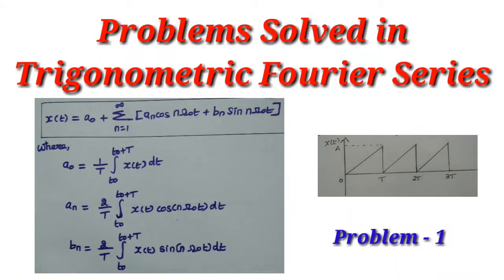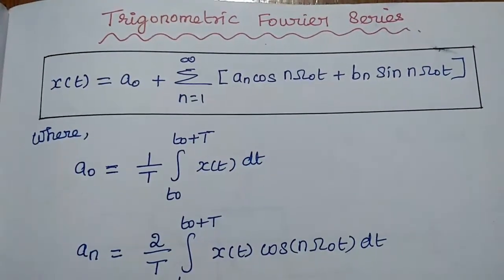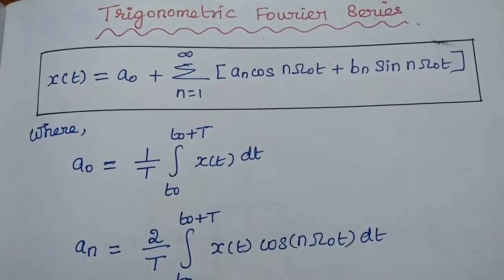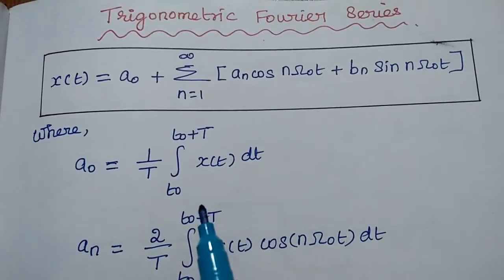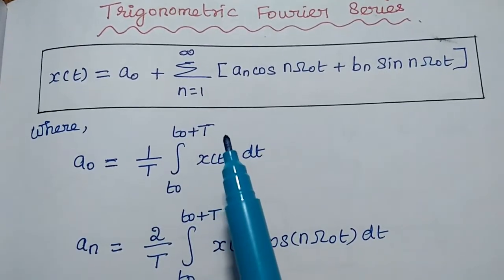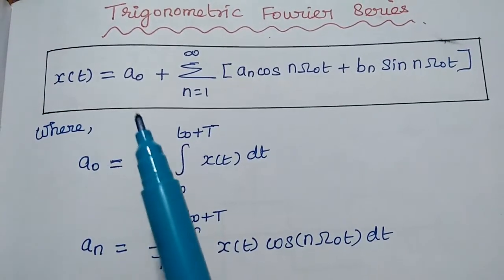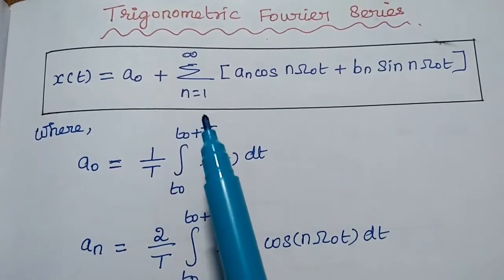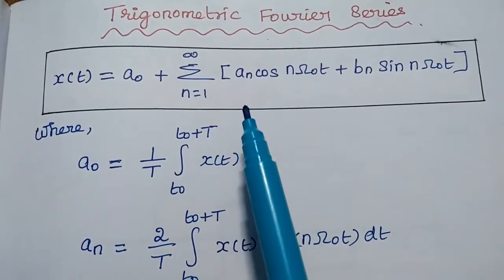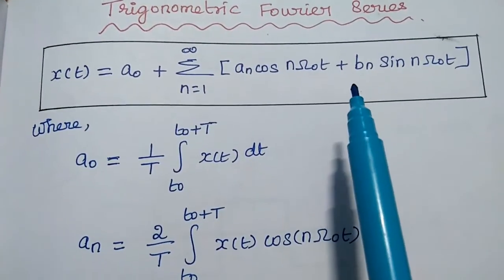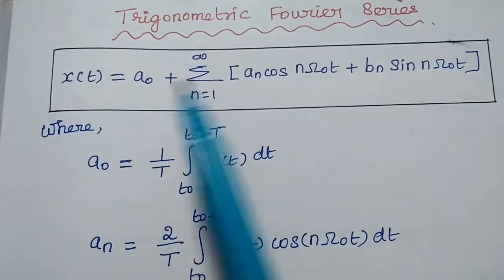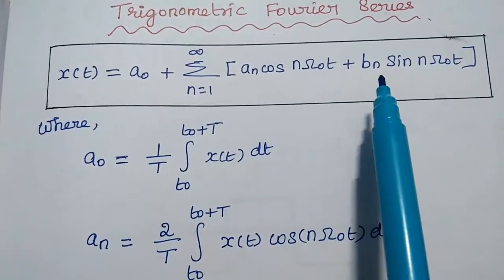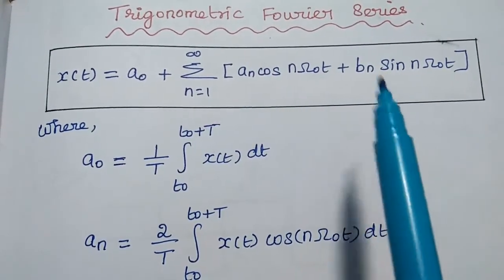Dear students, now we are going to solve problems in trigonometric Fourier series. Before going to solve problems in Fourier series, let's discuss the important formulas used in Fourier series. The trigonometric Fourier series can be represented as x of t is equal to a naught plus summation n is equal to 1 to infinity an cos n omega naught t plus bn sin n omega naught t, where a naught, an and bn are the Fourier series coefficients.